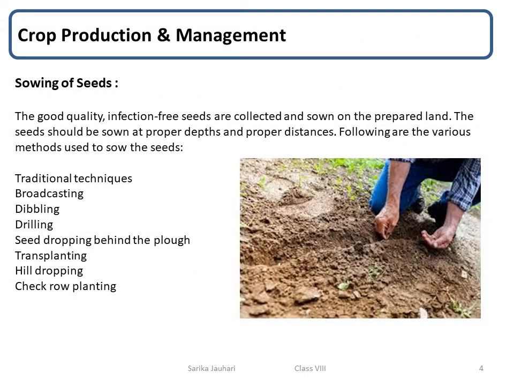Sowing is the process of planting seeds in the soil. It is an important part of crop production. Before sowing, good quality, clean, and healthy seeds of a good variety are selected.